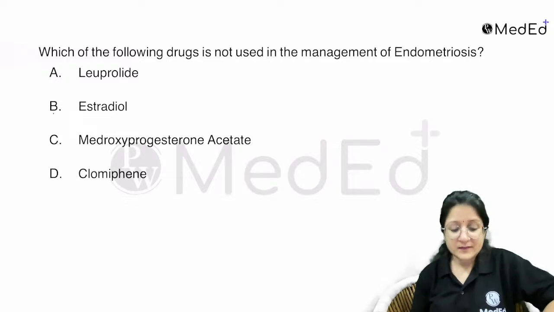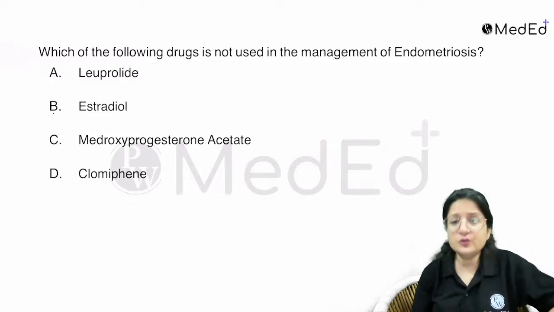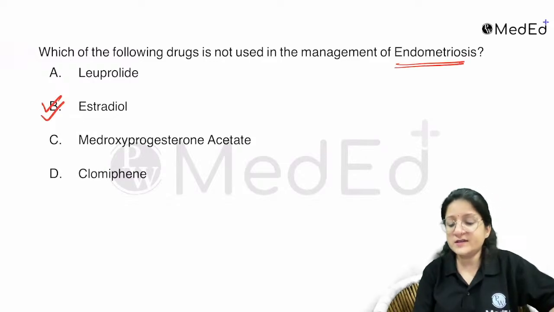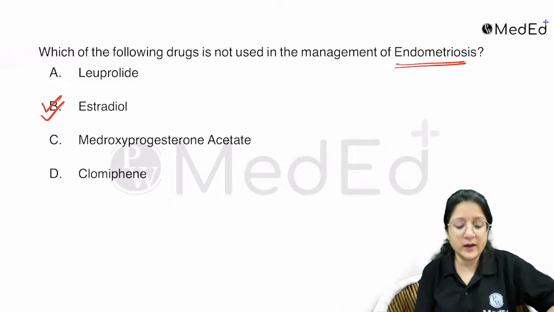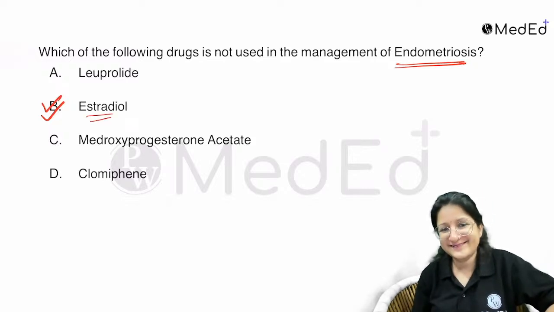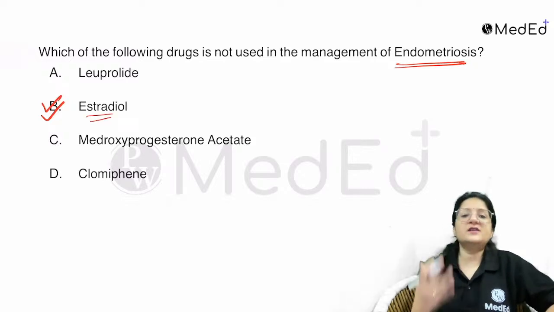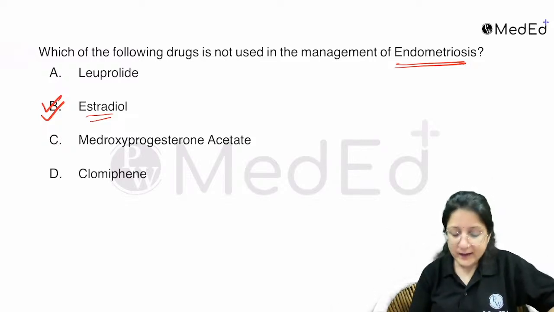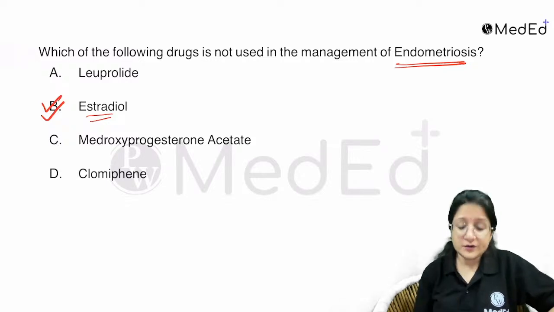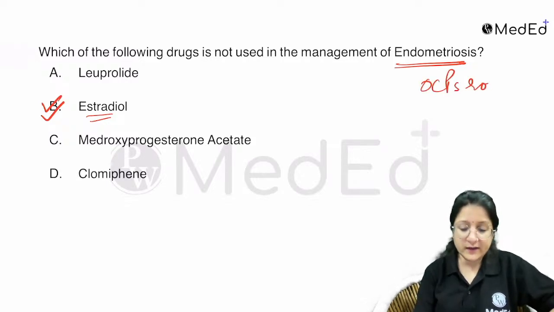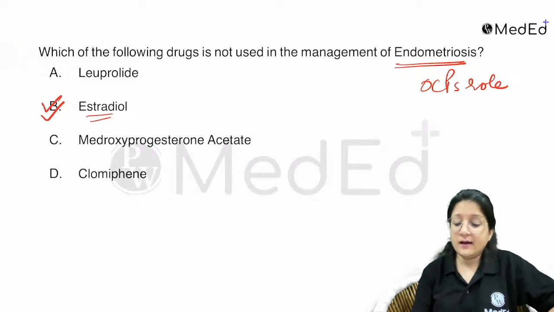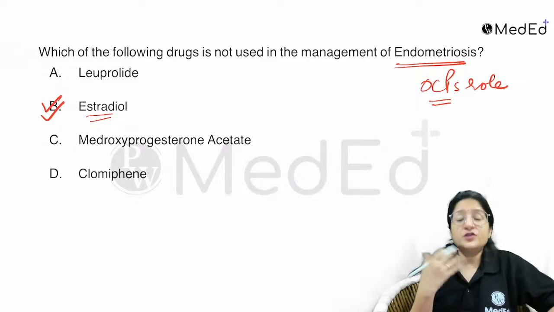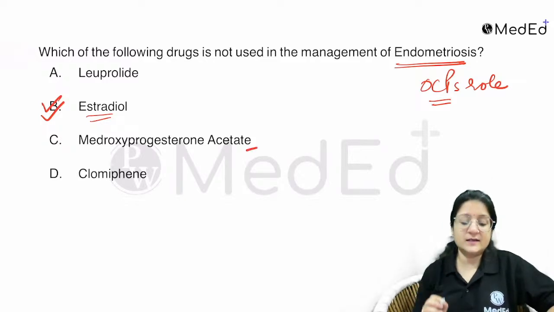Next question: which of the following drugs is not used in the management of endometriosis? So estradiol. See, endometriosis is a condition which is estrogen dependent. So why would I use estrogen in management? Right? So endometriosis management. Remember here that drug management is the treatment. Right. So what can we do? We can give oral contraception. So they have a role. Oral contraceptives are more progestational, right? So progesterone is used in the form of hydroxyprogesterone,